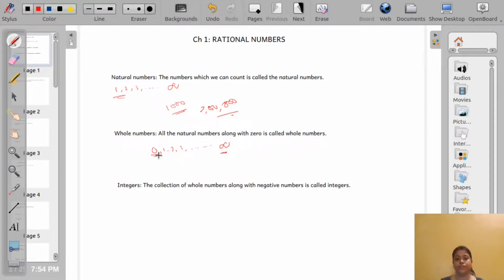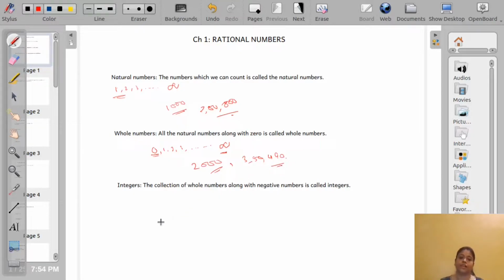Any number starting from 0, say 2000, is also a whole number. Then suppose 3 lakhs 50,000 499, this is also a whole number, and it will go up to infinity. That means it doesn't have any end.